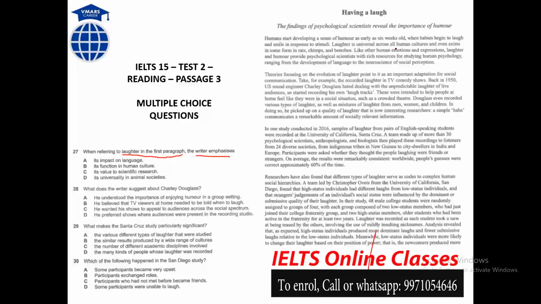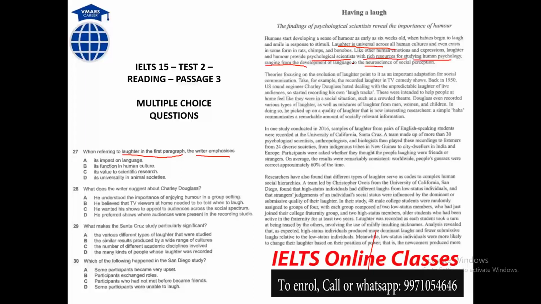Laughter is universal across all human cultures and even exists in some form in rats. Like other human emotions and expressions, laughter and humor provide psychological scientists with rich resources for studying human psychology, ranging from the development of language to the neuroscience of social perception.